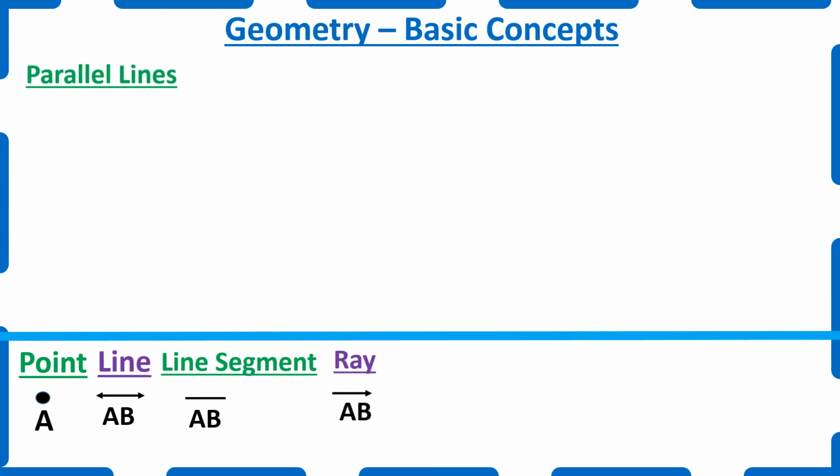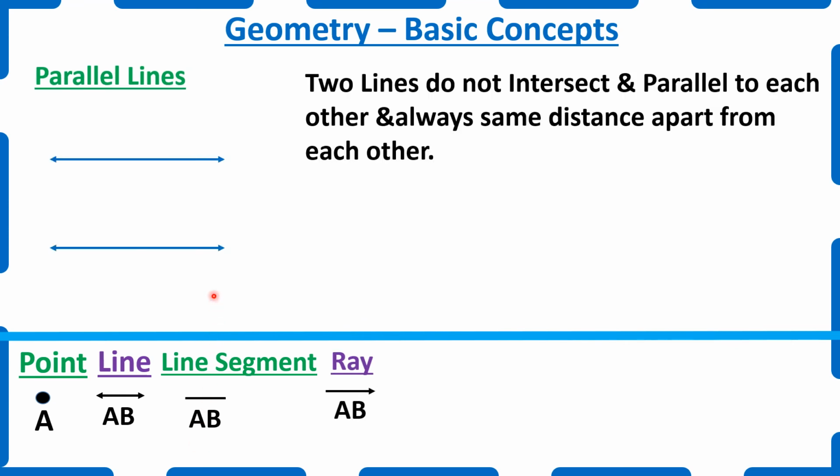Next comes the parallel lines. So what are parallel lines? For example, we have two lines, line 1 and line 2. They do not intersect, they do not touch each other, like a railway track. They are parallel to each other and always have the same distance between the two lines. So how will we be naming these lines? Line 1 and line 2, that is L1 and L2. And how will we be reading this? L1 is parallel to L2. This is the symbol of parallel lines.